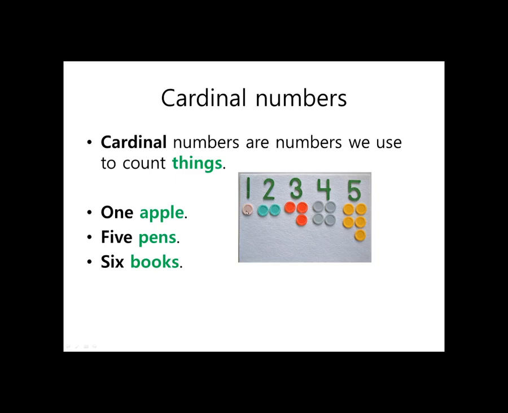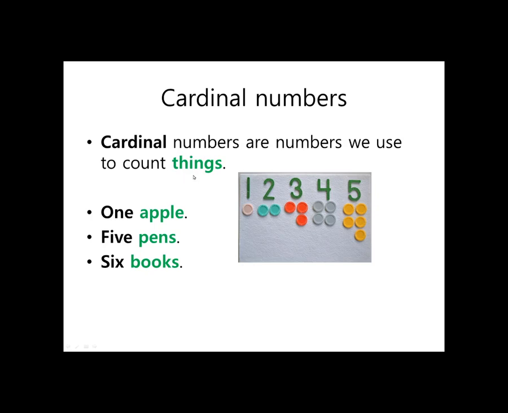We have 1, 2, 3, 4, 5. We have 2 green counters. We have 3 red counters. 1, 2, 3, 4, 5 yellow counters. So to count things, to count nouns.